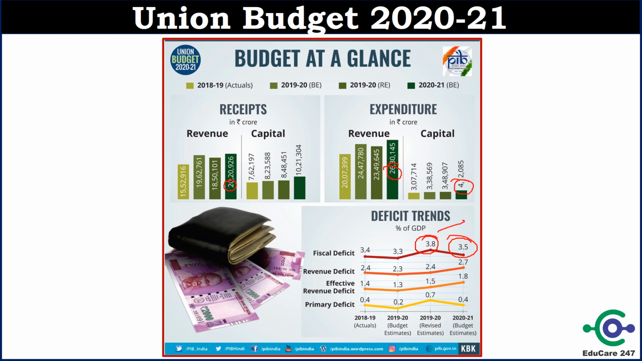It was expected to be 3.3%, but it is above by 0.5%. The revenue receipts for the year 2021 will be 2.7%. The effective revenue deficit will be 1.8% and the primary deficit will be 0.4%. So these are very important numbers for the upcoming examination. You can remember these numbers.